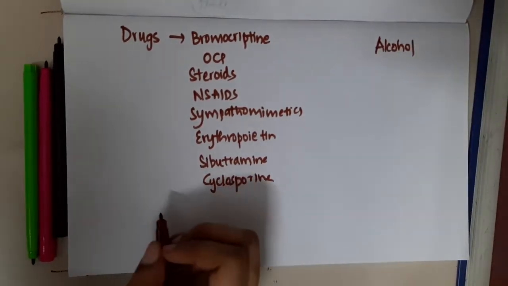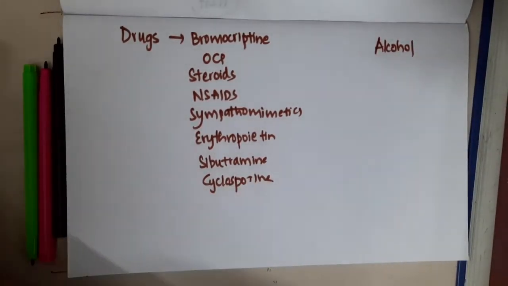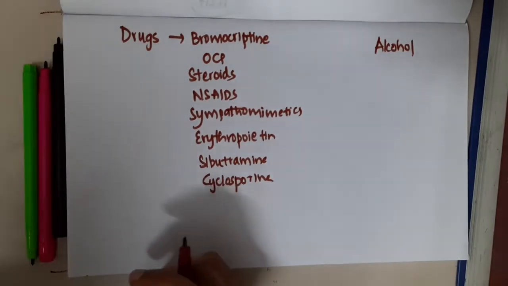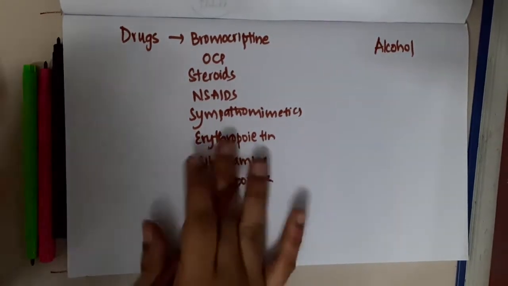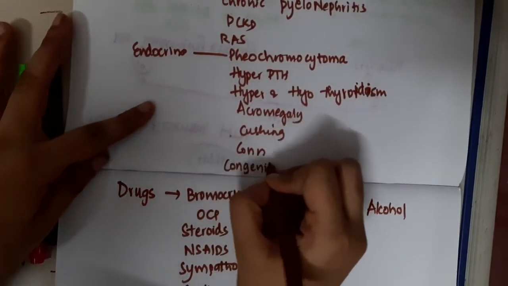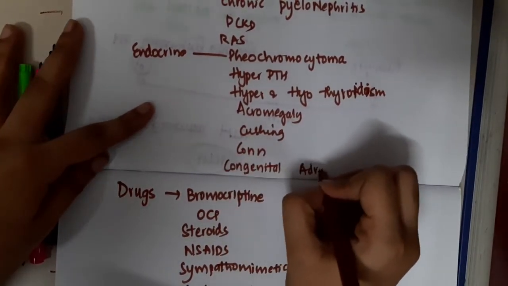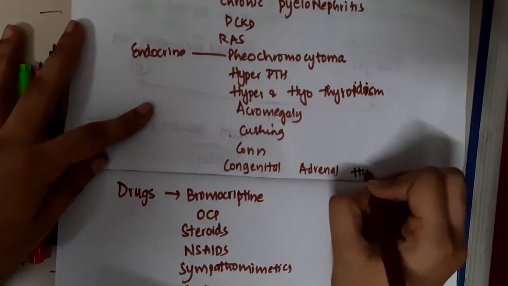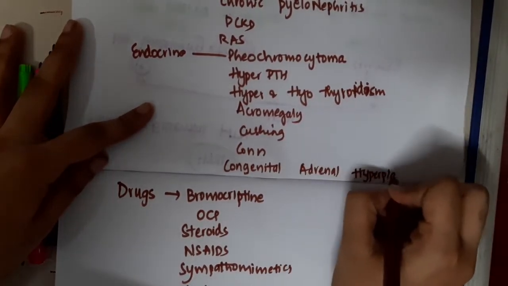Next, one more important endocrine cause is congenital adrenal hyperplasia, which will cause secondary hypertension.